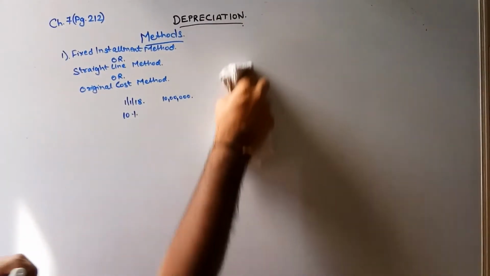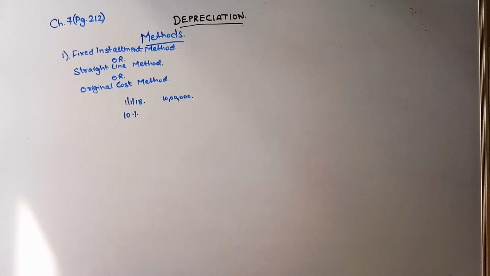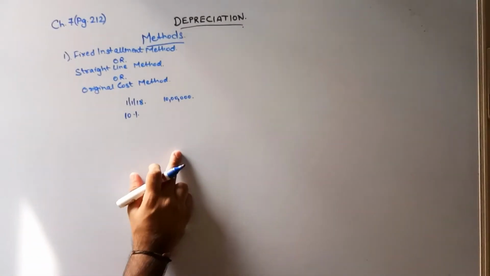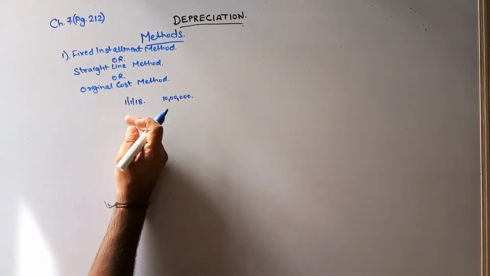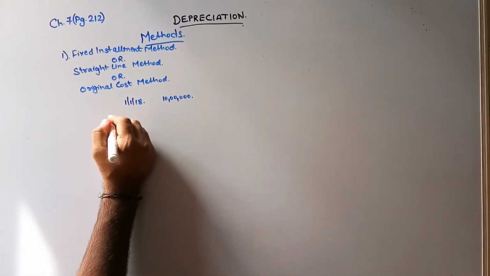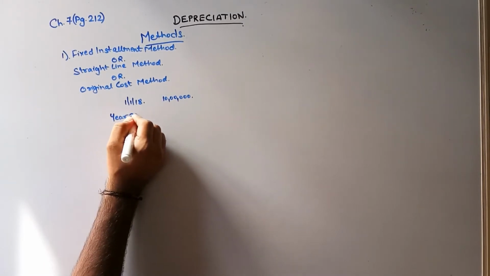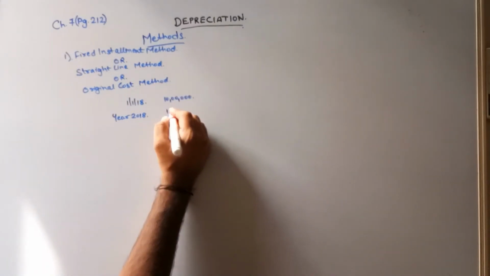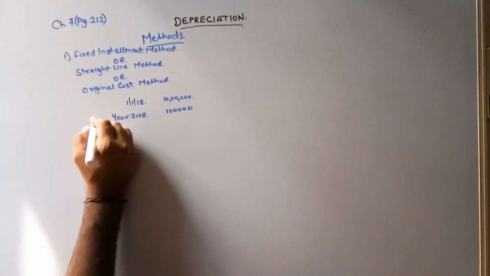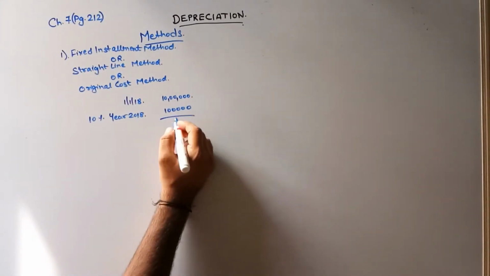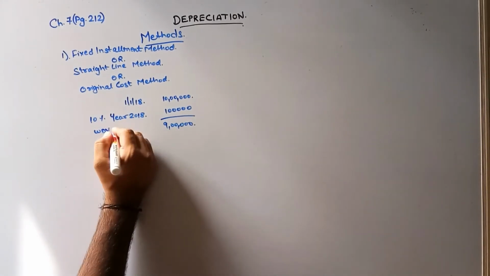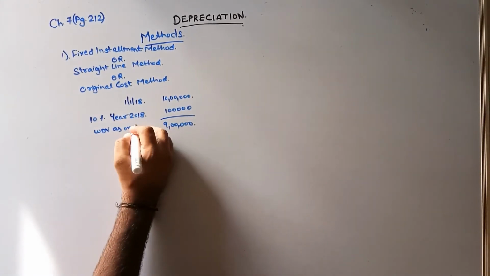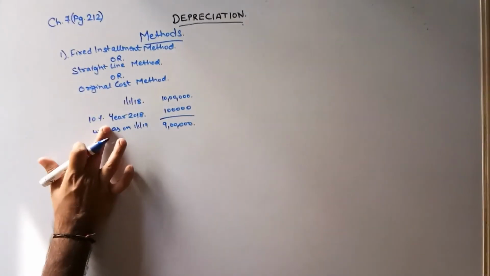Now coming back to the sum, let's say I purchased my asset on 1st of Jan 2018 for 10 lakhs. 10% depreciation is being charged every year. So in the entire year 2018, my depreciation would be 1 lakh, which is 10%. So my value will be 9 lakhs. This is my WDV, written down value, as on 1/1/19. I'll just write the full form.